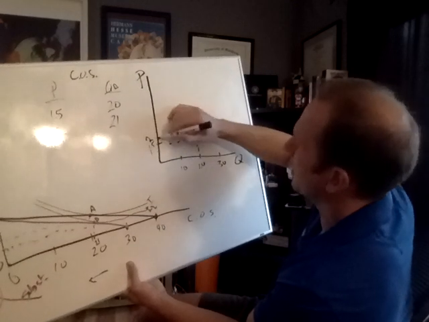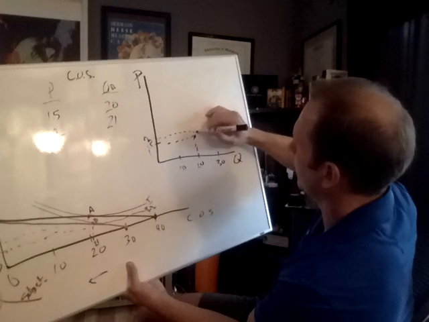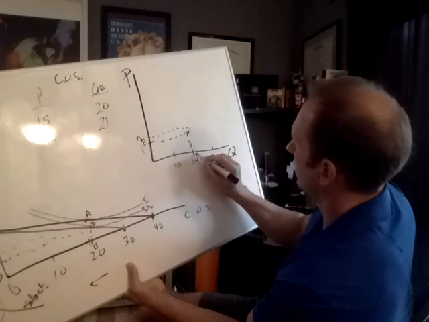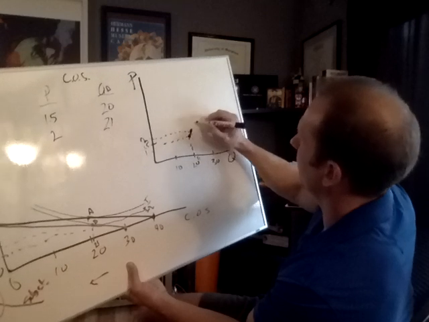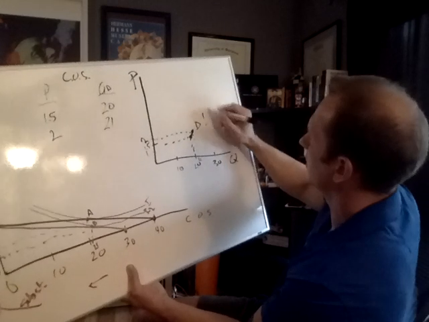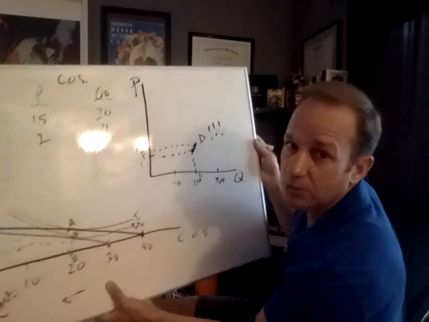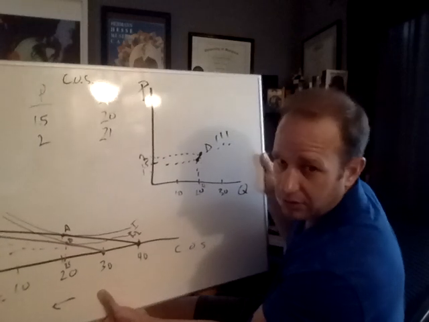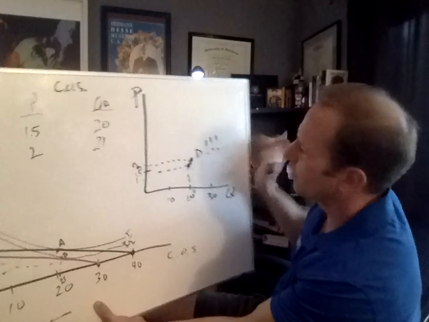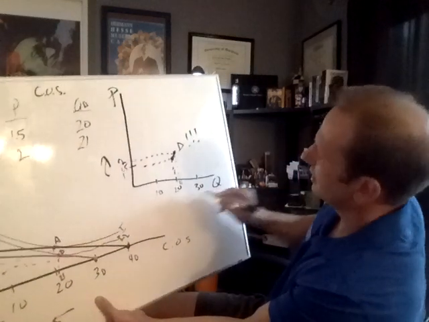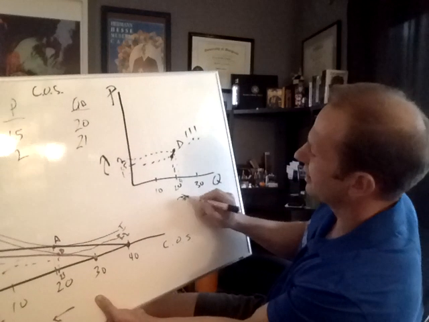Then the price went up to $2, and the person's consumption rose to 21. So there's our segment of the demand curve. Whoa, it's upward sloping.